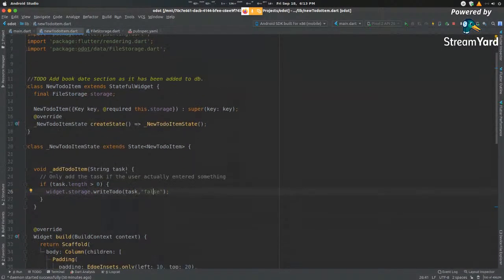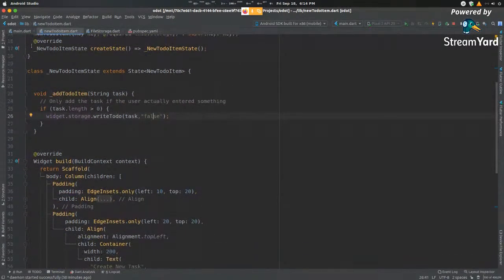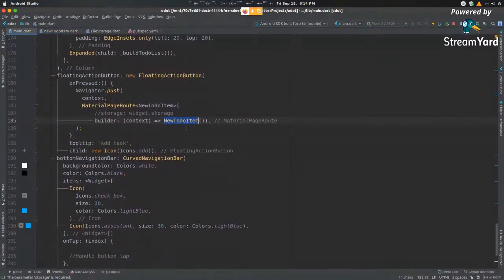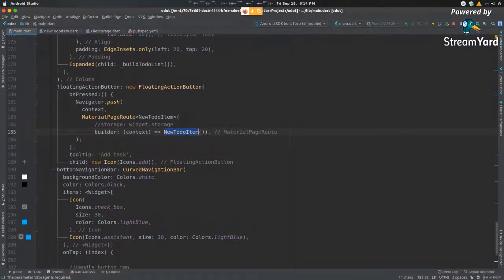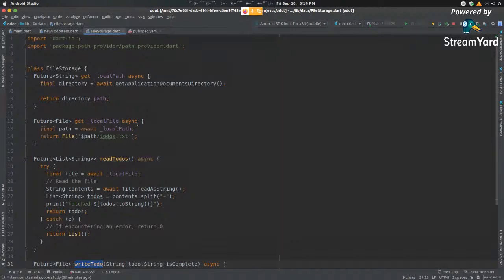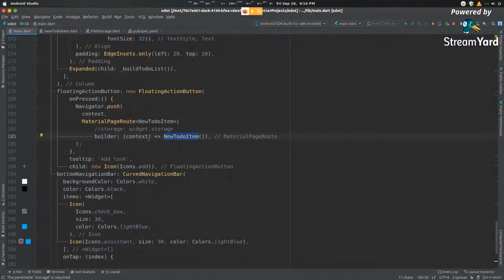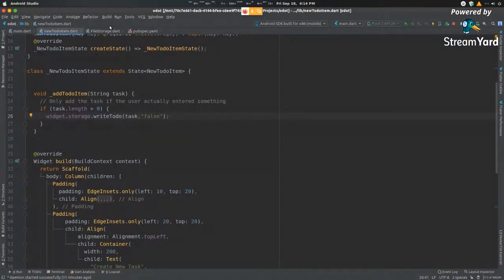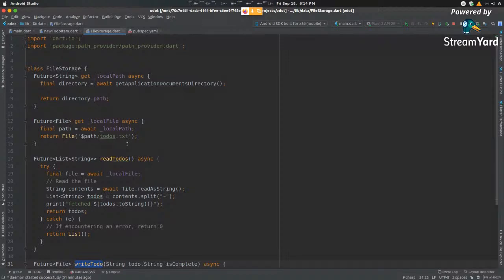The next thing we need to do is go back to our main function here. We need to make sure that we pass in a single instance of this file storage. Accessing files is a very computationally intensive task. Accessing files is slower than accessing RAM or any other thing, and that's a known fact. So if we want to create a very responsive application, right? We can't have multiple file accesses at each stage. So we can't have the main function access its own version of the file storage. We can't have the to-do item class access its own version of the file storage, and we can't have the file storage itself have its own version of the file storage.